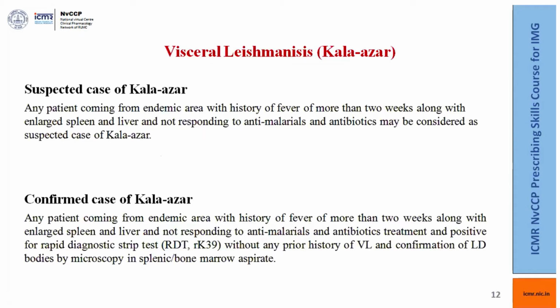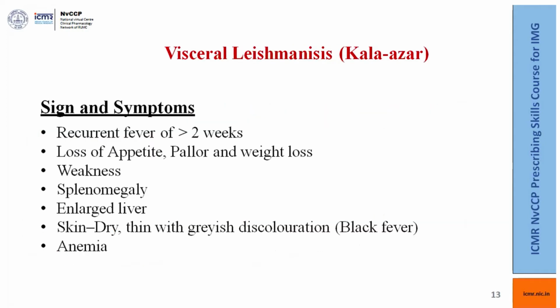Now, what is the case definition of visceral leishmaniasis? There are 2 case definitions: suspected and confirmed. A suspected case is a person coming from an endemic area with a history of fever of greater than 2 weeks duration, with enlarged spleen and liver, and not responding to antimalarials and antibiotics. The confirmed case is all the above with RK39 positivity and confirmation of LD bodies by microscopy in splenic and bone marrow aspiration.